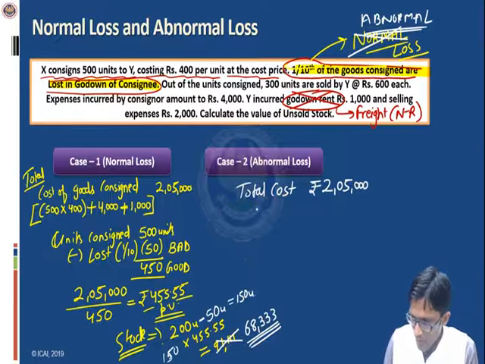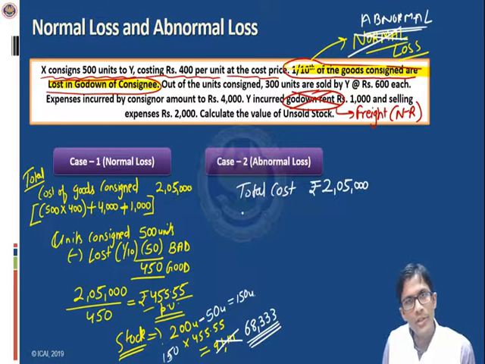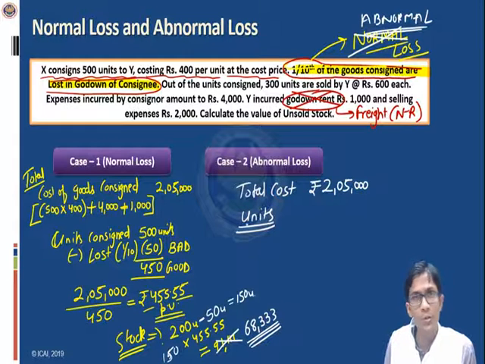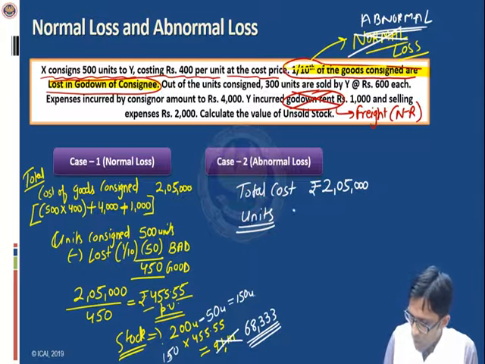Okay. Tell me, this time, this burden of rupees 2,05,000 will be borne by how many units? Will only the good units bear the burden? No. All the units will have to bear, because as I had already told you, this is just like the case of nuclear family, different families. So all of the units will have to bear the burden.